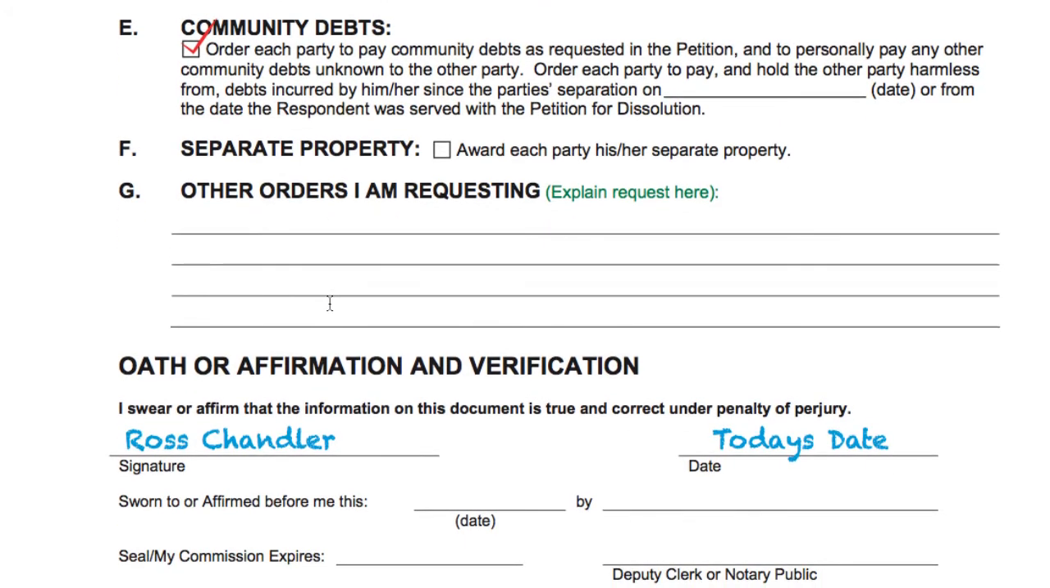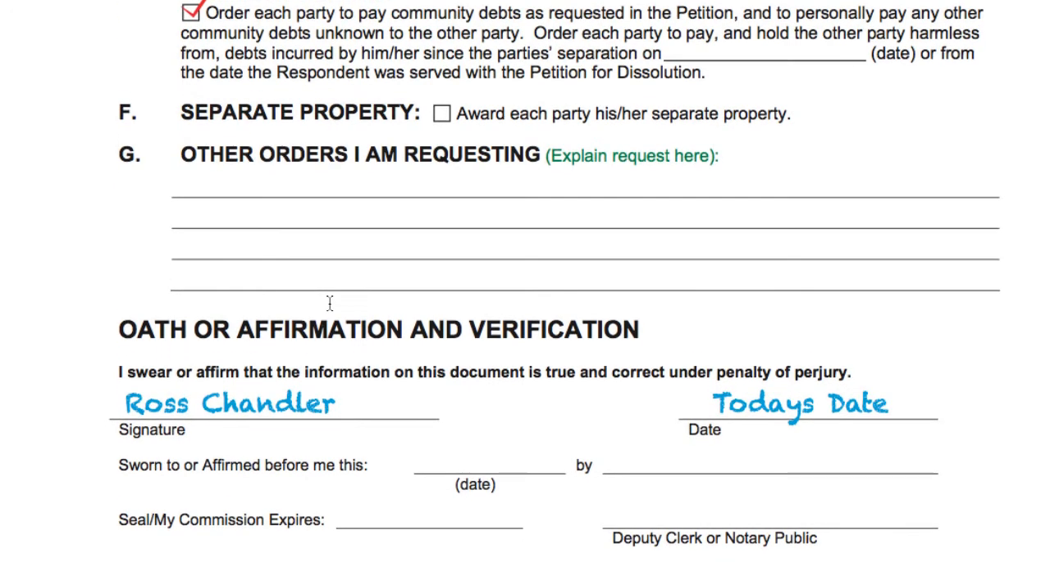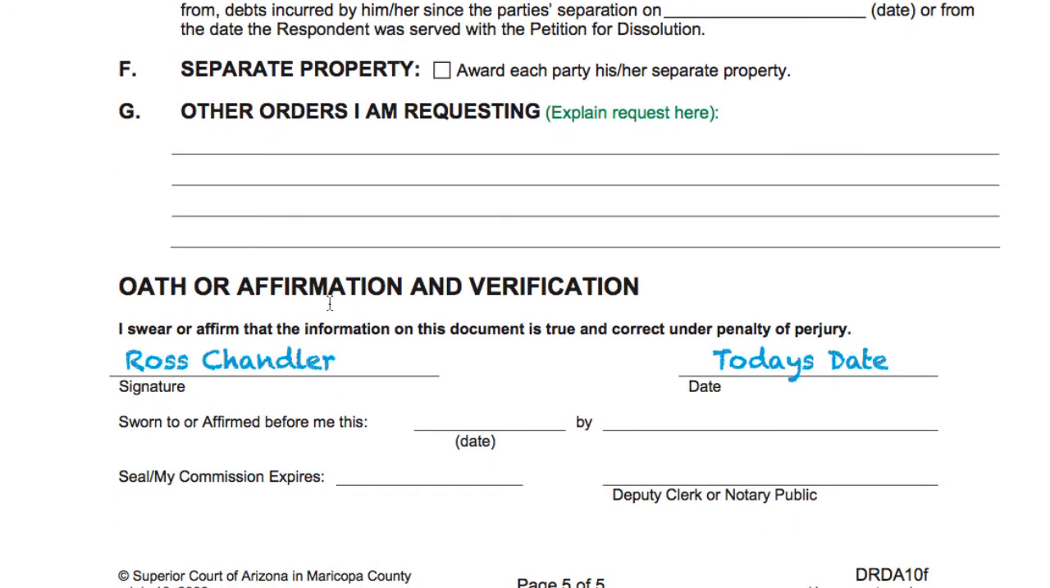You might ask the judge that you would like to live in the house until it's sold, or some such thing. You want to drive a certain car until the divorce. That might be where you put other orders that you're requesting. And then you simply sign it and you have it notarized, and you have finished this 5-page document necessary for your divorce in Arizona.